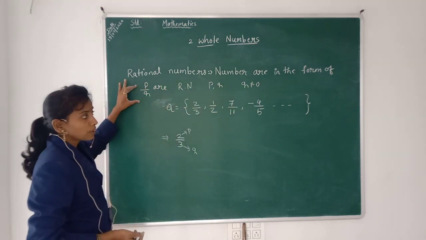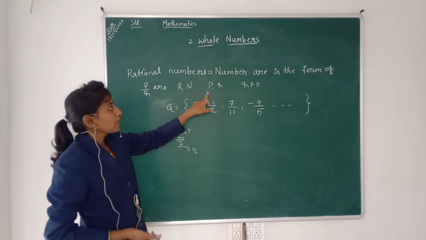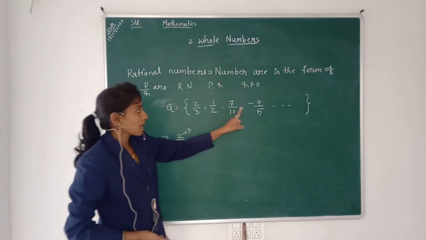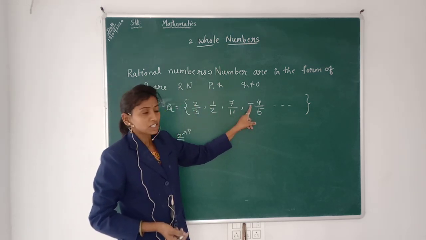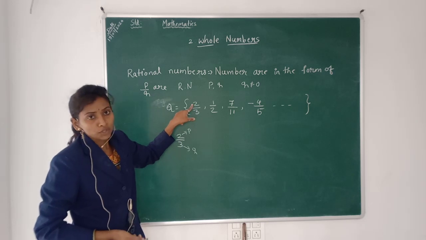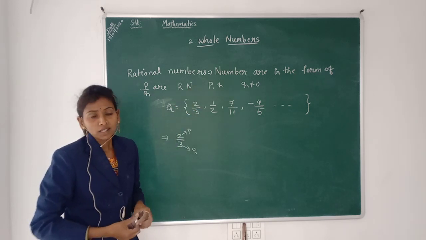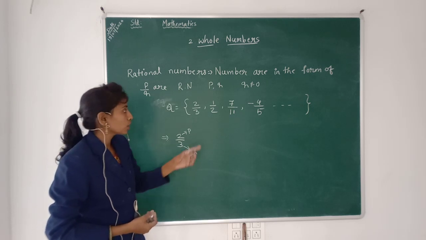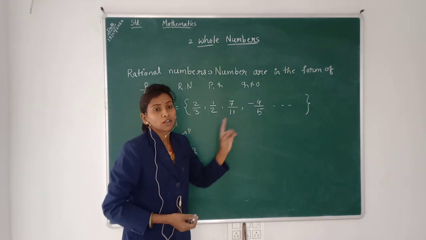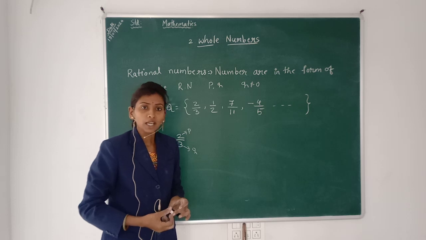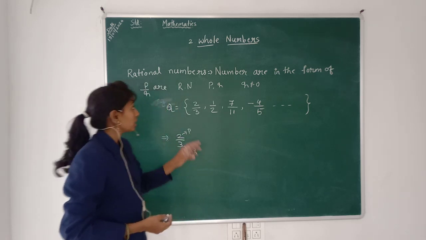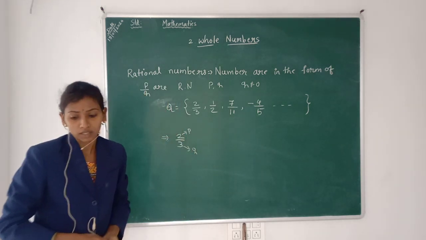P and Q are integers: minus 4 is a negative integer and 2 is a positive integer. The denominator should not be equal to 0. This is the condition in rational numbers.